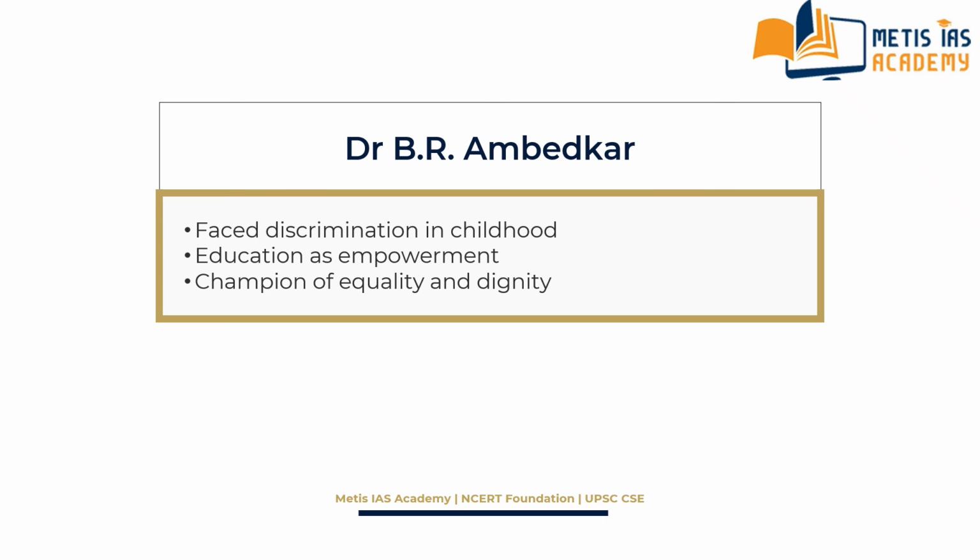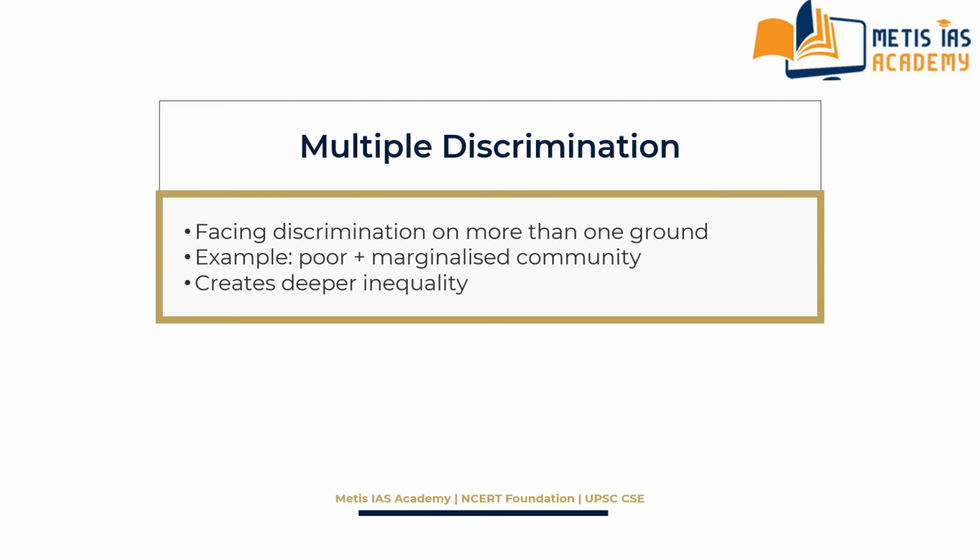However, inequality is not always based on only one factor, but multiple factors. Sometimes people face discrimination on more than one ground. This is called multiple discrimination. For example, a person who is poor and also from a marginalized community. This creates deeper inequality and makes social mobility more difficult. UPSC tests this idea indirectly in social justice questions.